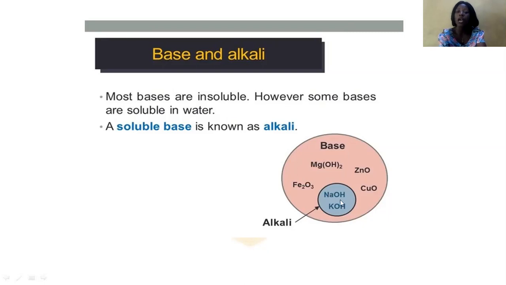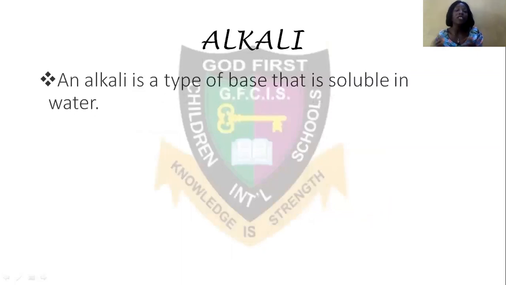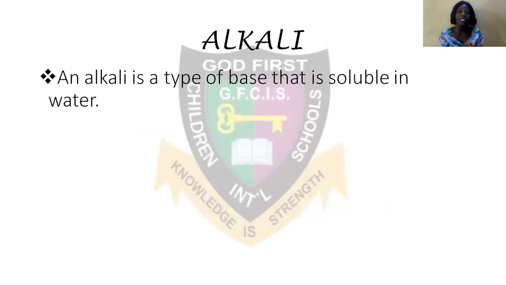So you have sodium hydroxide and potassium hydroxide. Those are alkaline. Although they are bases, they are specifically alkaline. So let's define what an alkaline is. An alkaline is a type of base that is soluble in water. All bases react with an acid, or neutralize an acid, to give us salt and water. But a base that is soluble in water is known as alkaline, and they are mostly hydroxides.